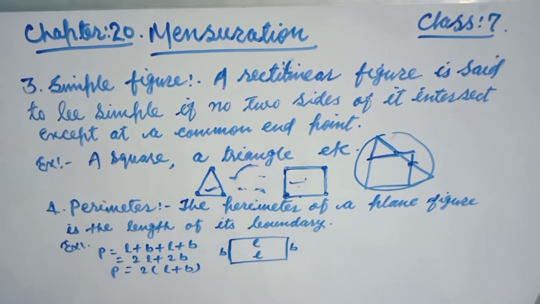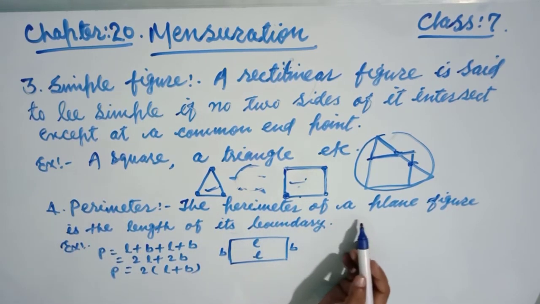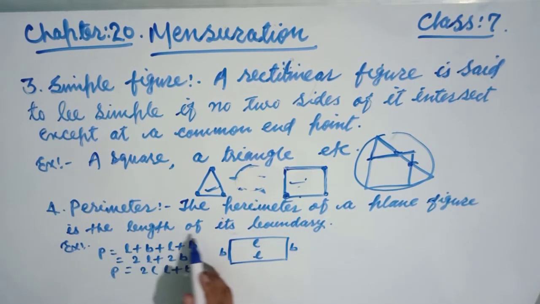Okay, now see the next point, number 4, perimeter. Very simple. The perimeter of a plane figure is the length of its boundary. That means we can say the total length of the boundary of any geometric figure is called the perimeter.